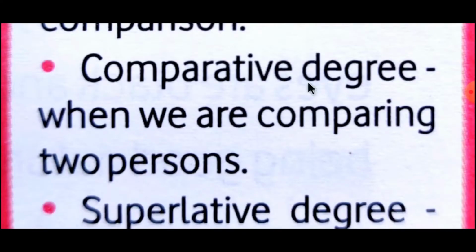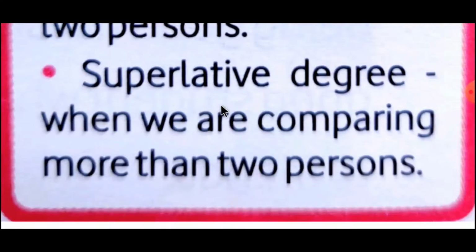Comparative degree means when we are comparing two persons, two objects, two things, two ideas, two actions. There are many things, but when we are comparing two, it is called comparative degree. The third one is superlative degree. When we are comparing more than two persons, objects or ideas, then it is called superlative degree, or we can say the adjective is in the superlative degree.